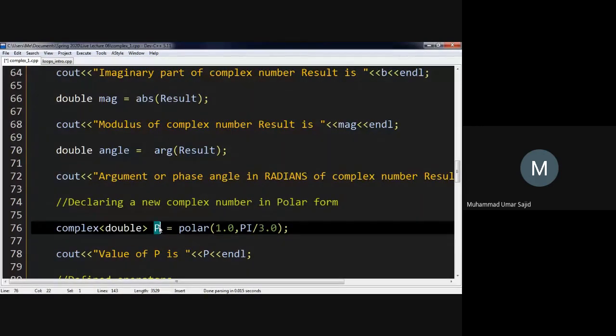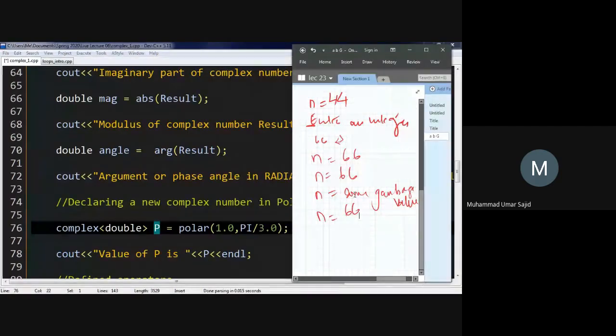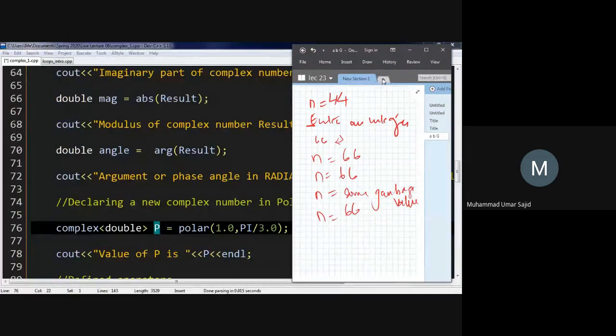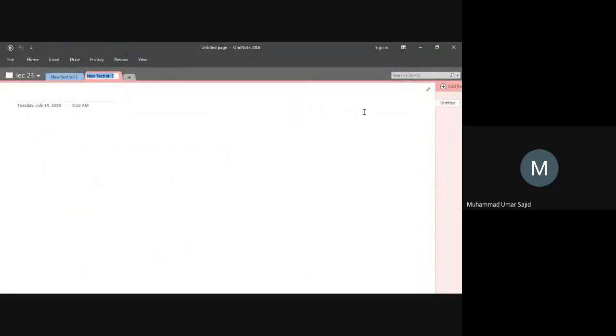I can write it somewhere here. I can just write one angle 60 degrees, but since the default angle is in radians, that would be pi by 3, or actually 1 e to the power j pi by 3. So that's what we have written over here in polar form.